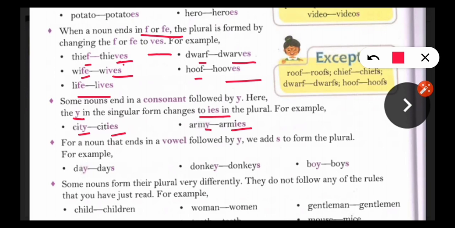Next one, for a noun that ends in a vowel followed by y, we add s to form the plural. Means when we speak the word like day,